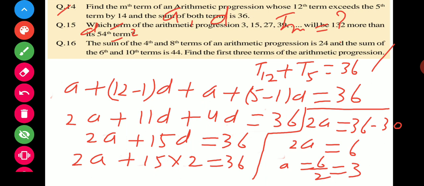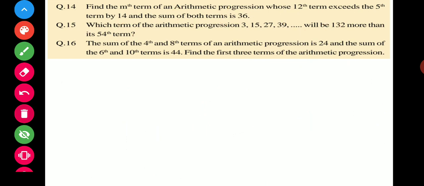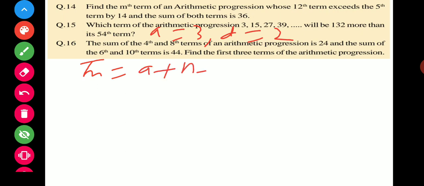फाइंड करना है Tm. तो हाउ कैन फाइंड द Tm? Come to the Tm. In this question, you get a is equal to 3 and d is equal to 2. So Tn is equal to a plus n minus 1 into d. N is given as m.